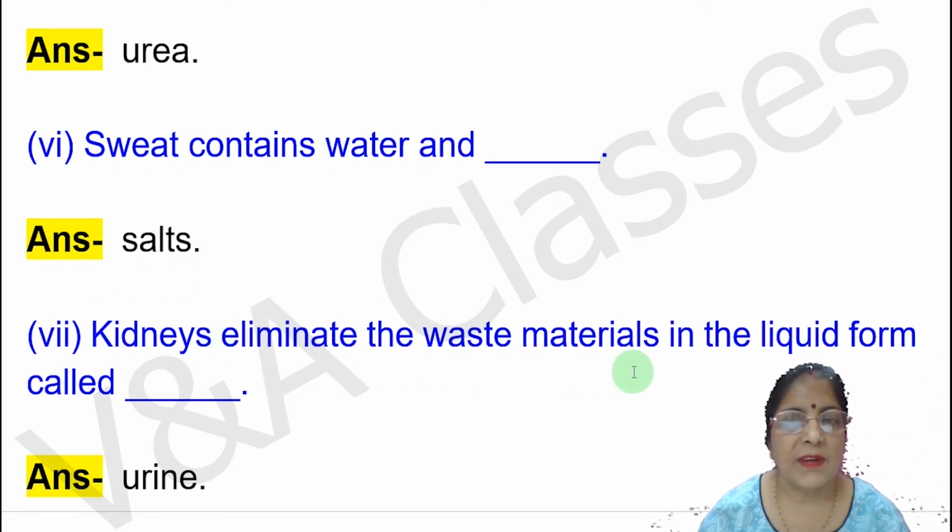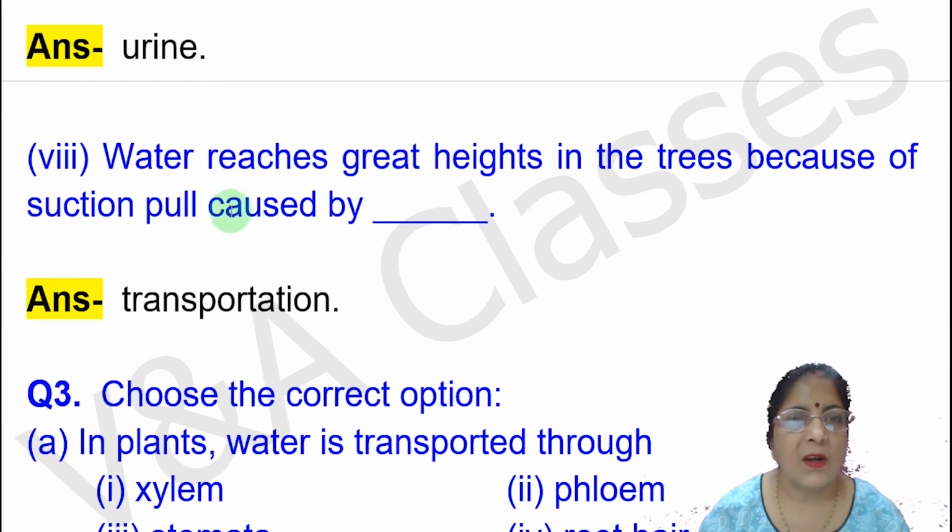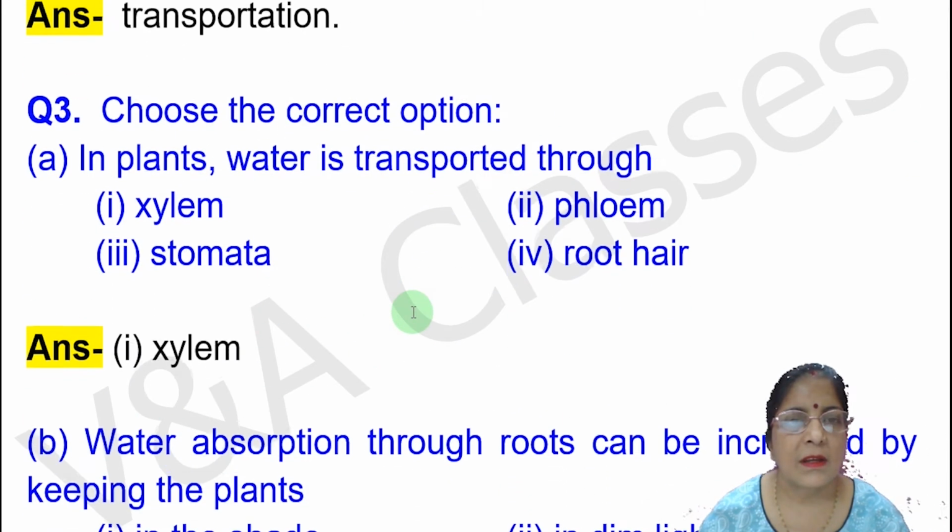Next fill in the blank. Kidneys eliminate the waste materials in the liquid form called dash. Answer will be urine. Next fill in the blank. Water reaches great heights in the trees because of suction pull caused by dash. Answer will be transportation.